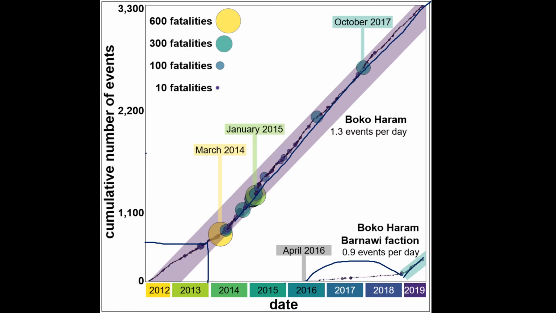So if you think about it, we're talking about a very specific terrorist group which has the ability to produce 1.3 events per day in the main faction and 0.9 events per day with the Barnawi faction. But these two have been consistent for nearly 5 years now. So this is a group that moves, that has some planned or unplanned events, but anyway, they are keeping a very fixed speed for the past nearly 5 years.